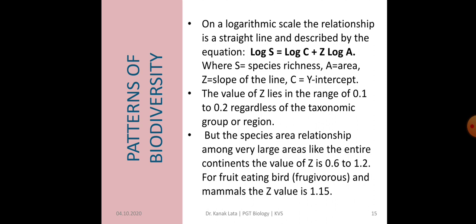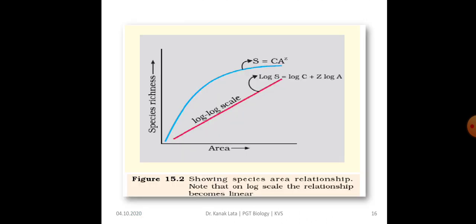For fruit-eating birds, that is frugivorous birds, and mammals, the value of Z increases to 1.15. Here is a graph showing the species area relationship. Note that on a log scale the relationship becomes linear, but otherwise it is a hyperbola.